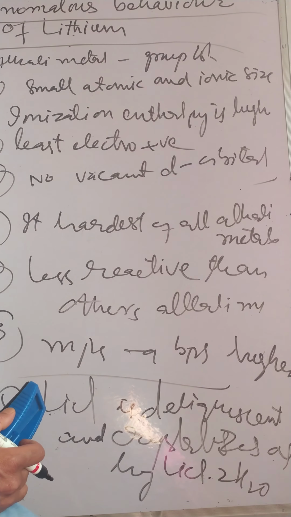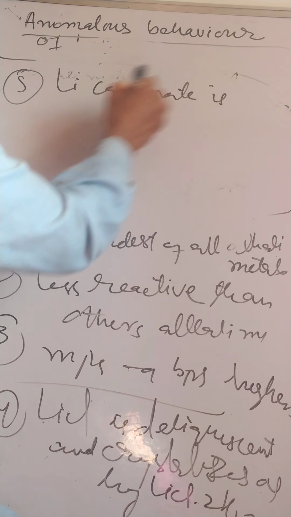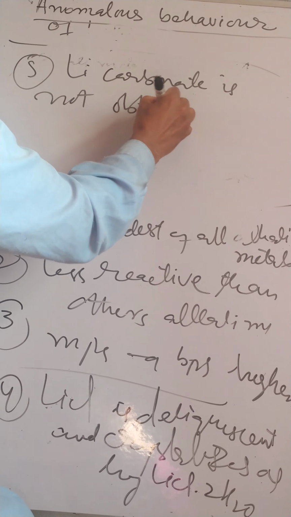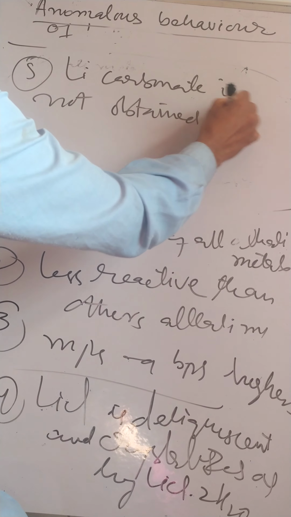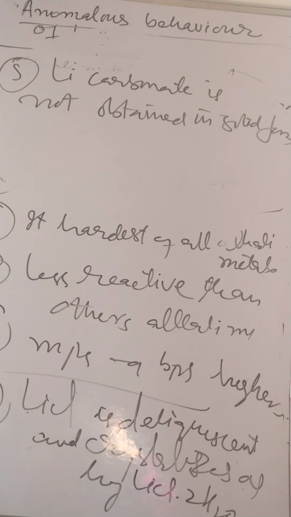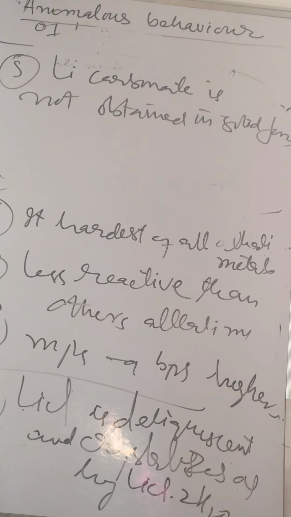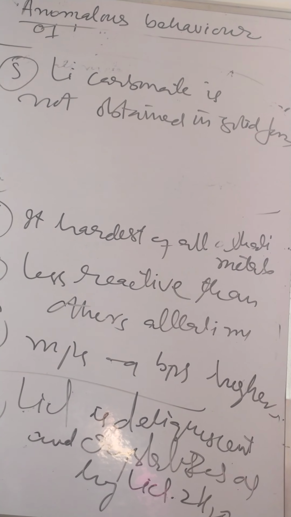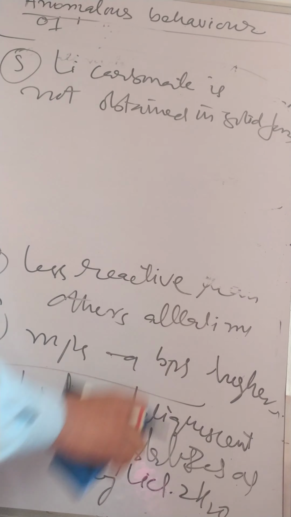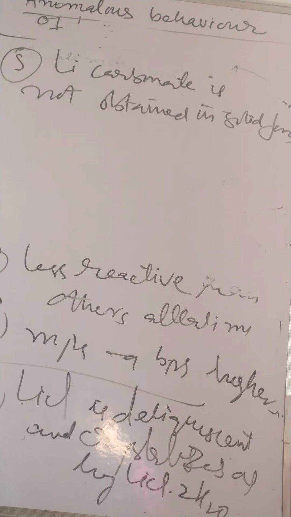Then another property of lithium which is different from others is that lithium carbonate is not obtained in solid form. While the carbonates of other elements, sodium, potassium, rubidium, cesium, are always in solid form. So this is another property by which it is different from others.